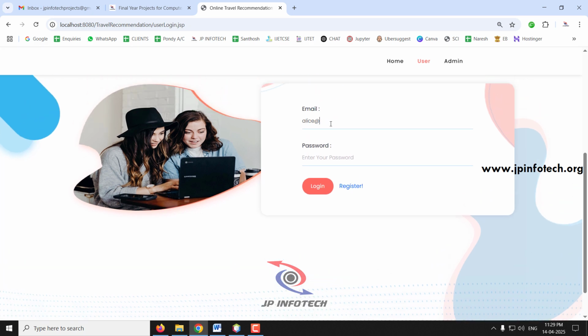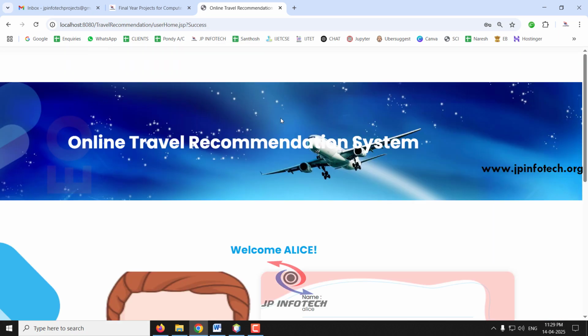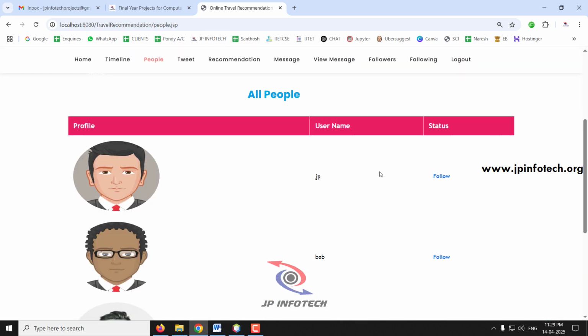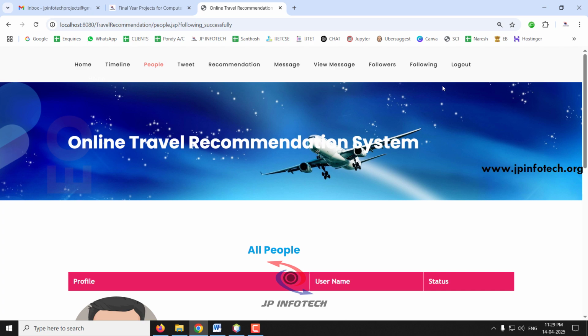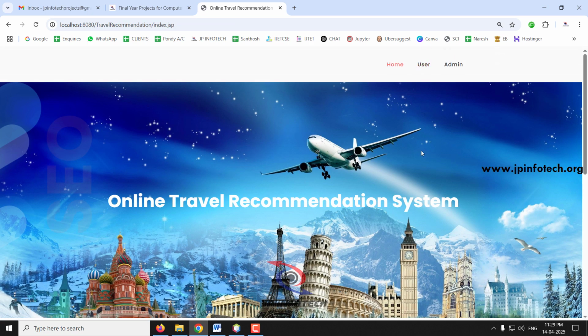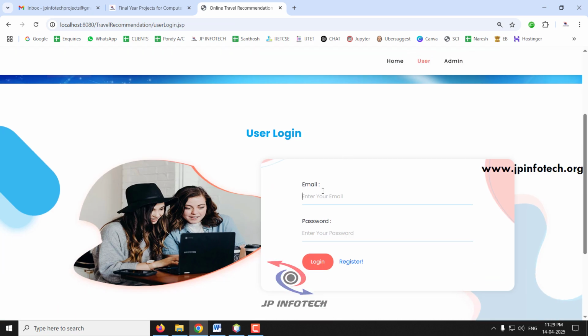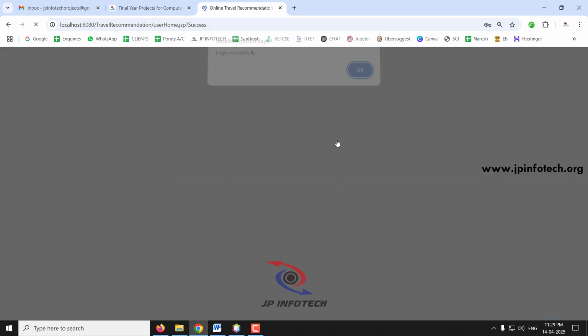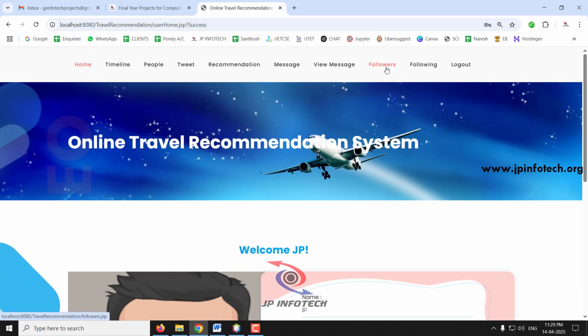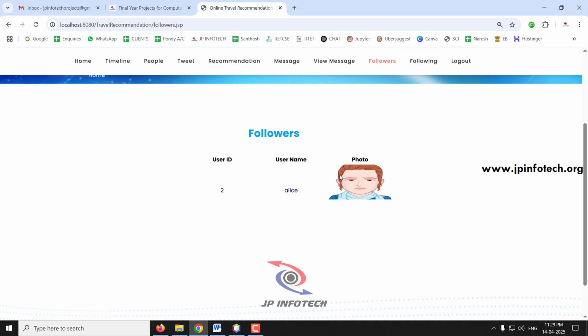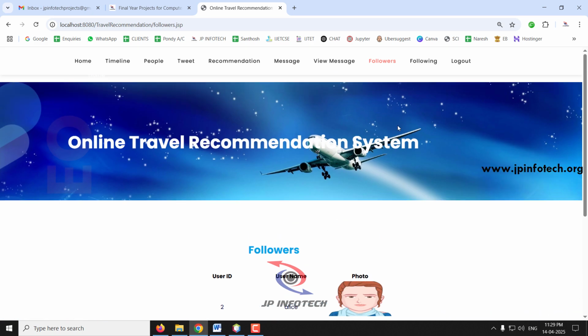I'll just go to the other user, the Alice second user. I'll just go to the people. I'll just follow the JP now. So now if you go to that first account JP, you can see the followers details. So now if you go to the followers part, you can see Alice is following JP, so it is updated in the followers part. Then we'll come to the Twitter and recommendation finally.